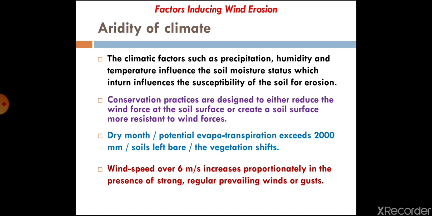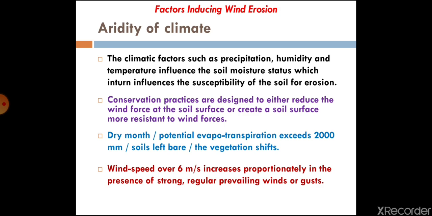or you can say in dry months. Similarly, conservation practices: if conservation practices are adopted in a particular field, there will be less chance of wind erosion, because conservation practices act as a physical barrier against wind erosion. As well, if we talk about wind speed, beyond 6 meters per second there is a very high chance of erosion due to wind.